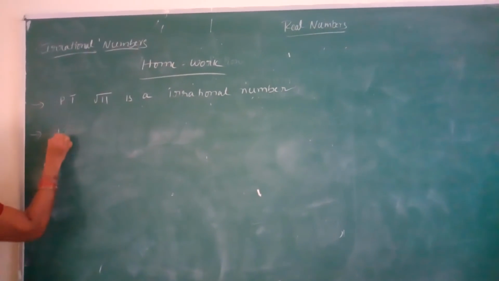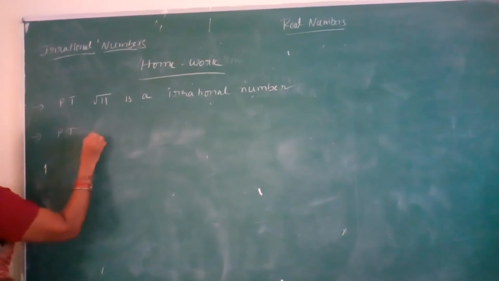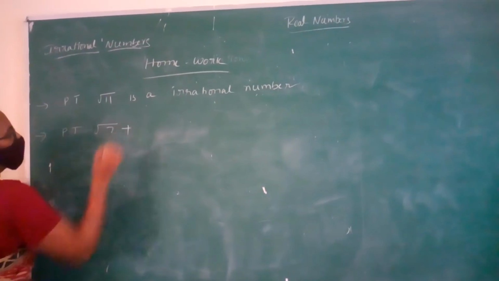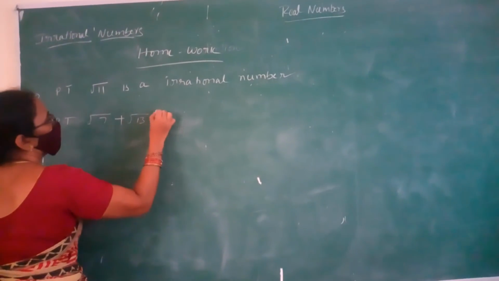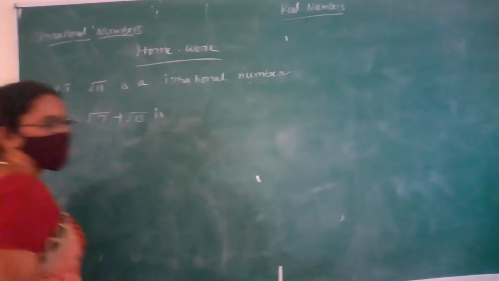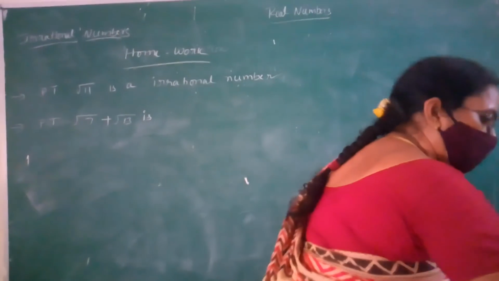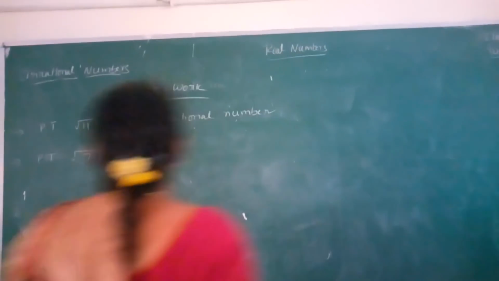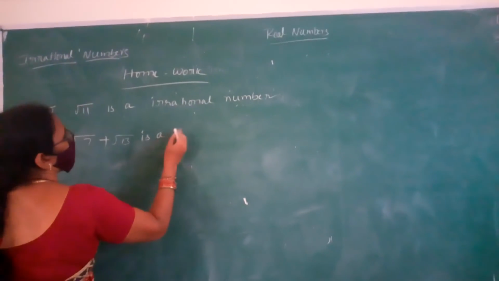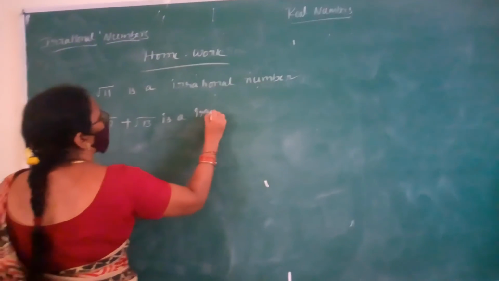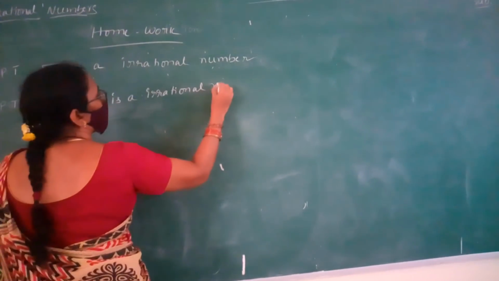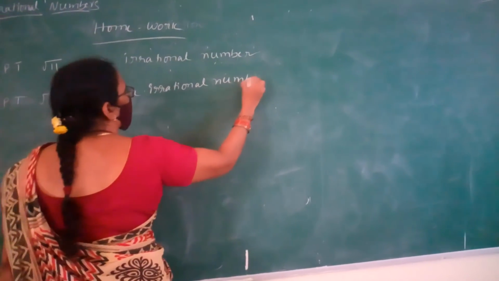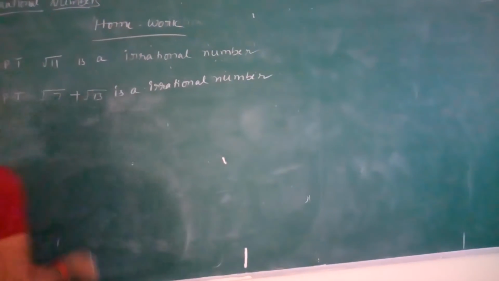Next, prove that root 7 plus root 13 is an irrational number. Next one.